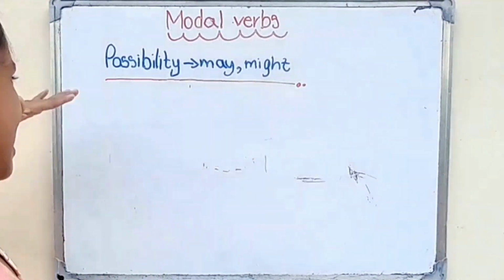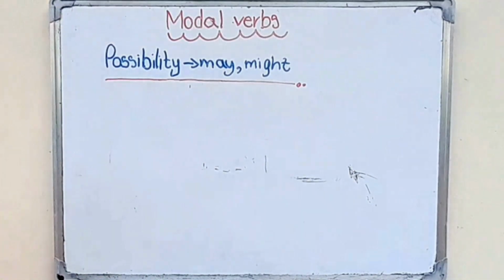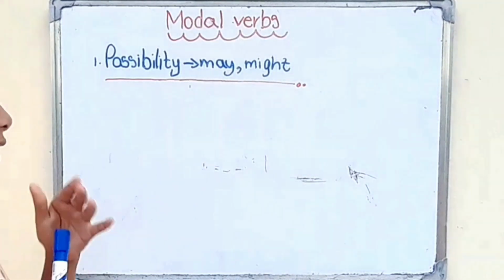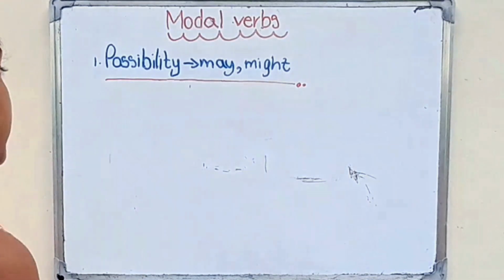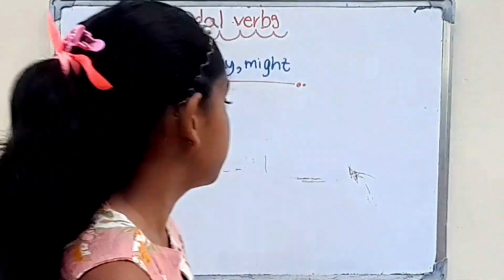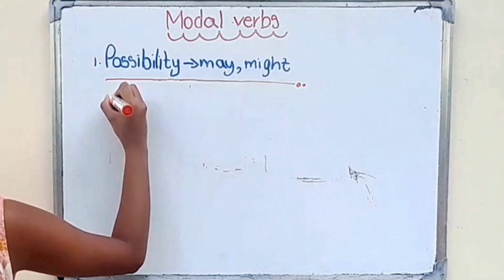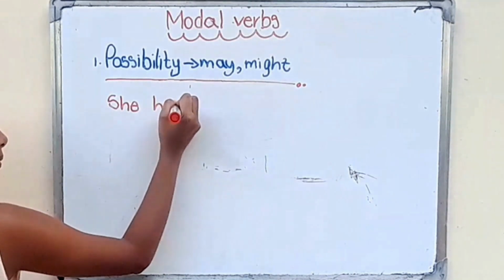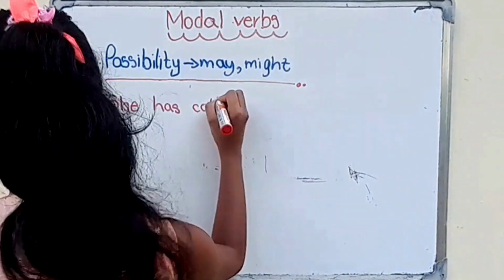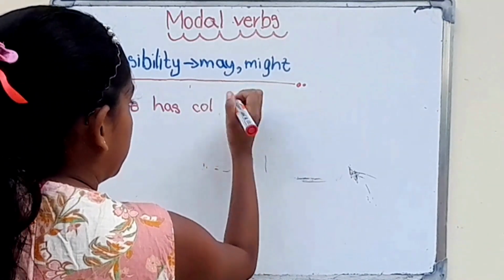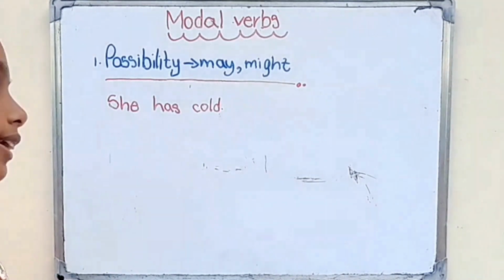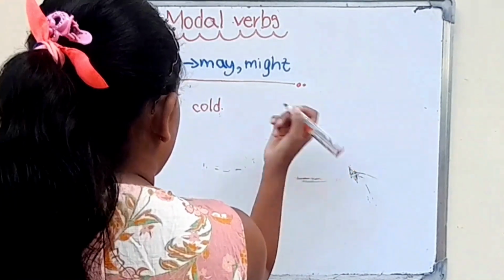How can we make sentences in the possibility category? First one is possibility, we can use may and might only. Okay, we can write like this. She has called. What is the meaning of this sentence? And we can say like this.